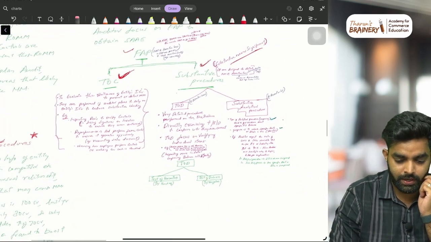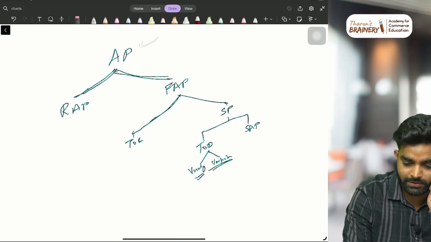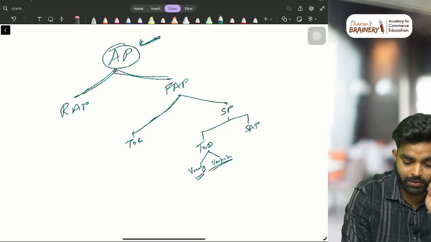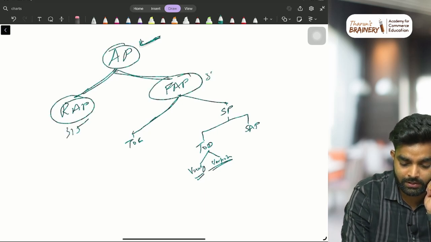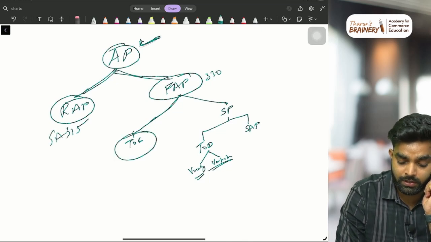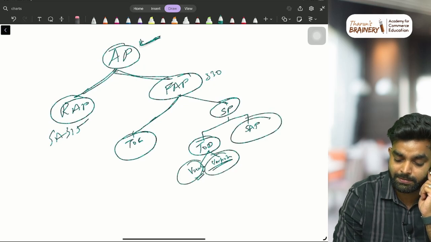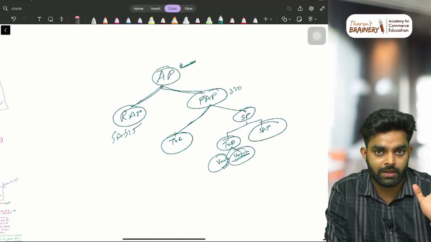Okay, so I'll just give you an understanding. Just look at this. Audit procedure is divided into two. First is risk assessment procedure, then further audit procedure. This is 315, then this is 330. In further audit procedure, you will respond to the risk through testing the control first. Then substantive procedures are also there, detailed checking, and that is what we call test of details. Detailed checking through vouching and verification. Then there is substantive analytical procedure. Two things. Hope you understood the structure.